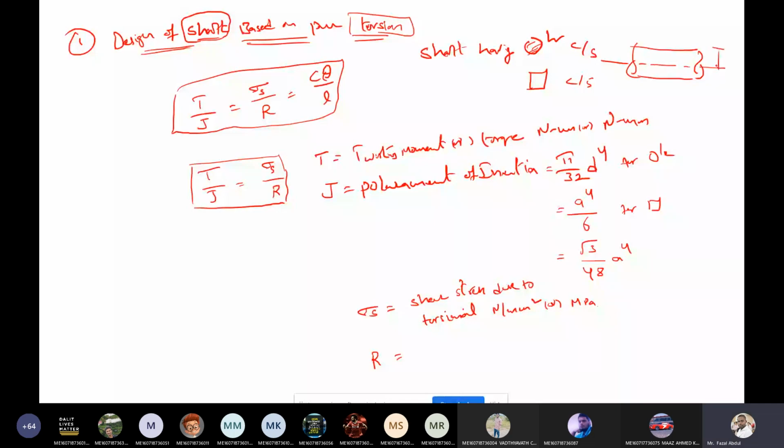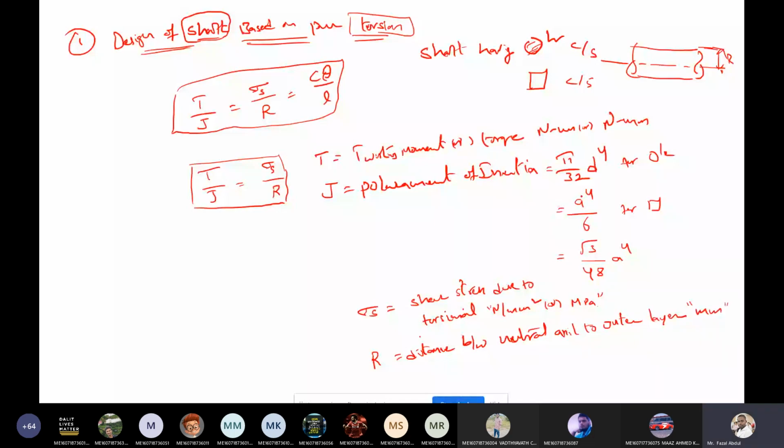This is the distance between the neutral axis and the outer layer, in mm.